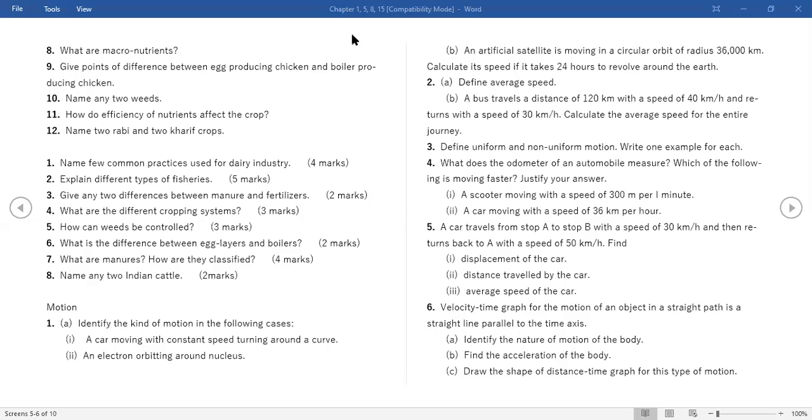Ma'am, and this distance, 2 kilometers? Distance traveled by the car, 37.5. How is it 2 kilometers?